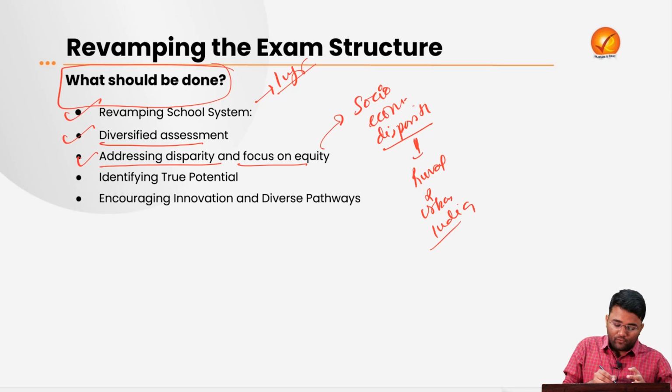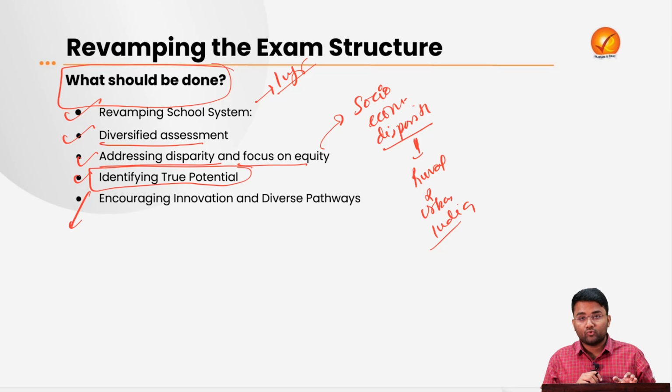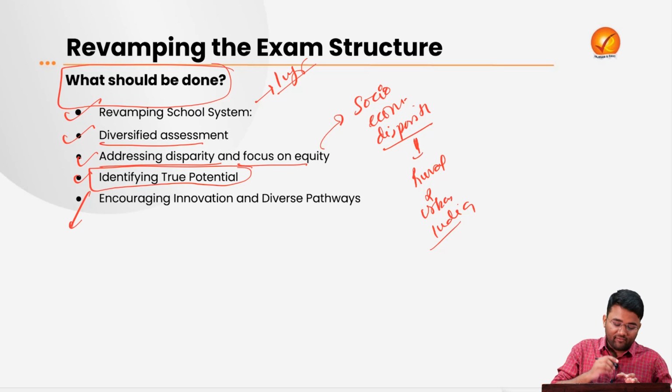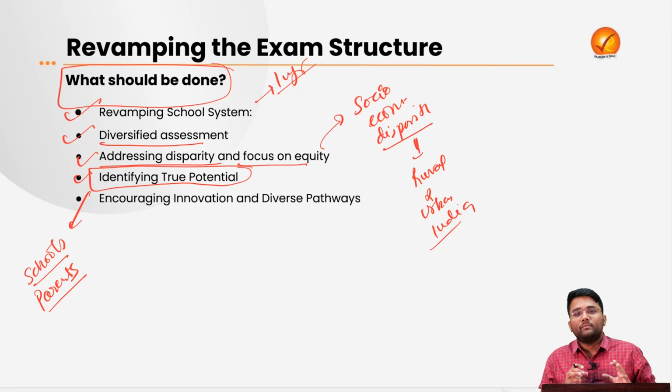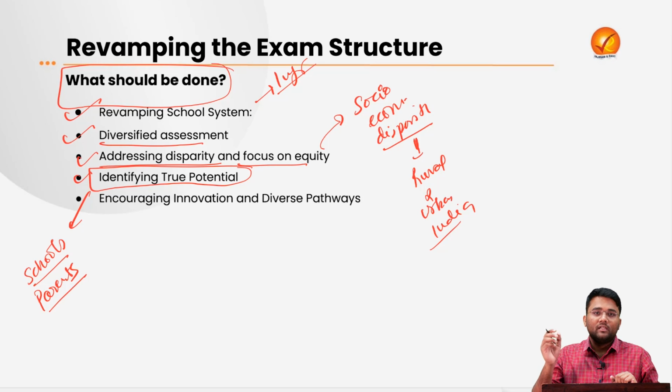Then there is need for identifying true potential. Who will identify this true potential? It will be identified by the schools, and before that by the parents. The schools, teachers and parents should understand that it is not only the JEE and NEET exams which will give them honor in society and a very successful life.